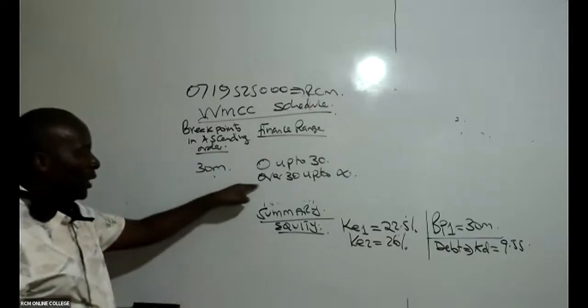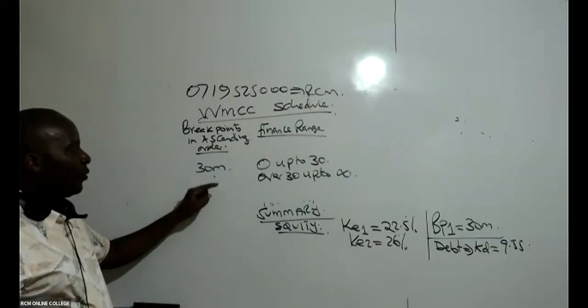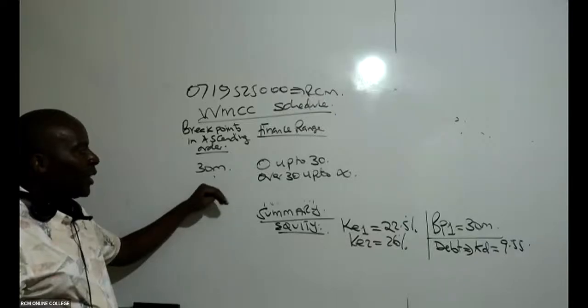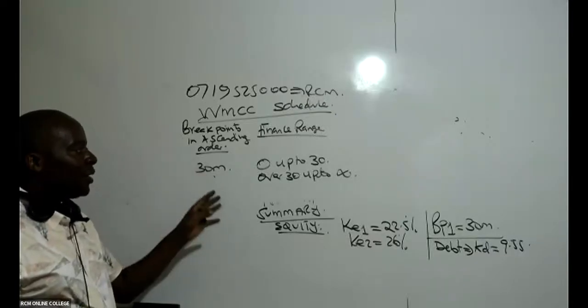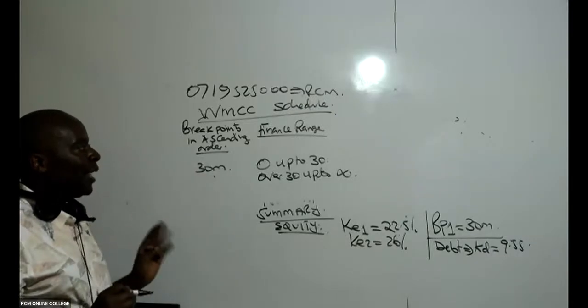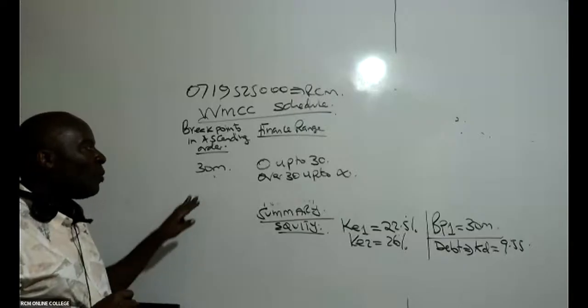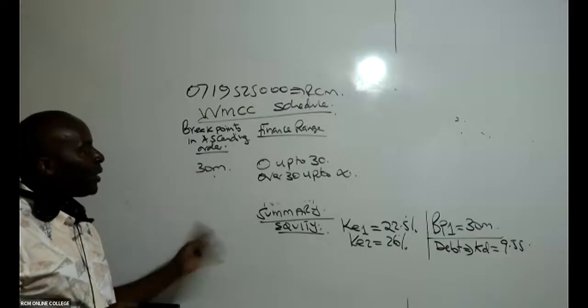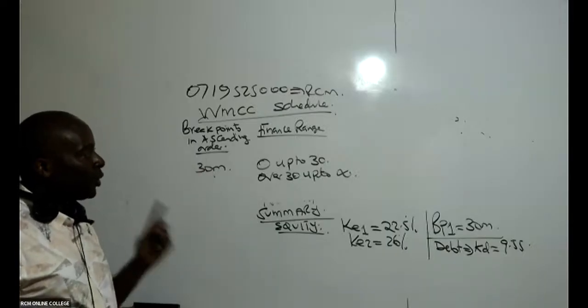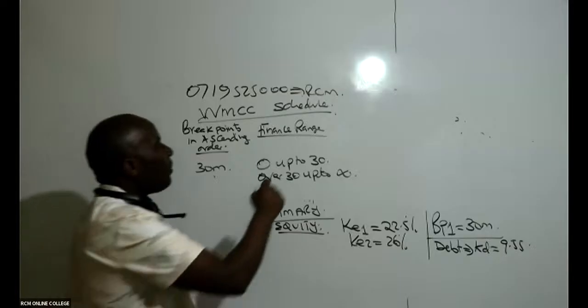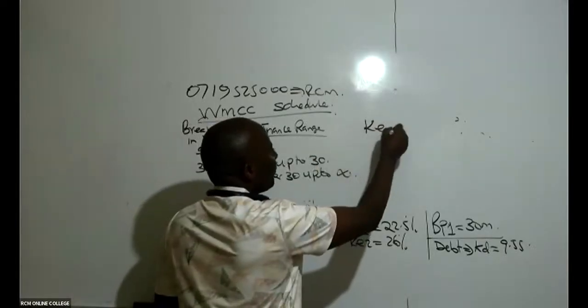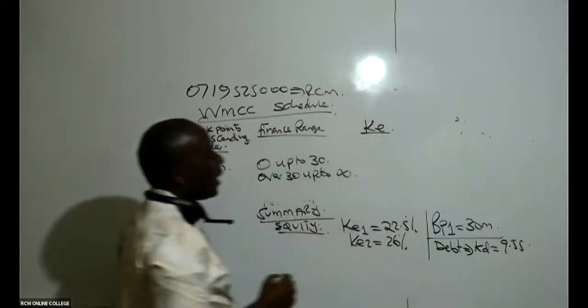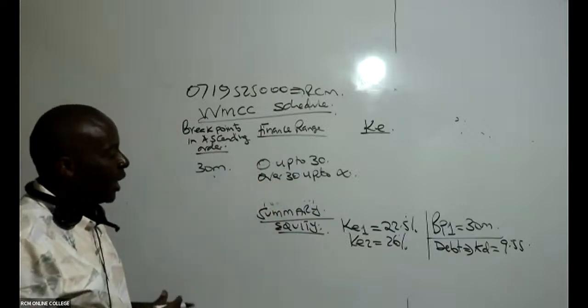So many guys forget this second class. The first one is 0 up to 30. The second one is above 30 up to infinity, like that. You allow me to move quite fast in this, and then I'll be able to take care of the ninjas who will not be able to see what I'm doing. So then I'll write here cost of equity. I want to post cost of equity here.